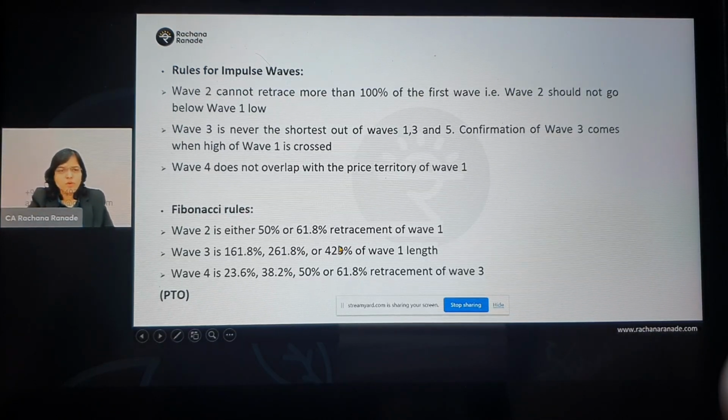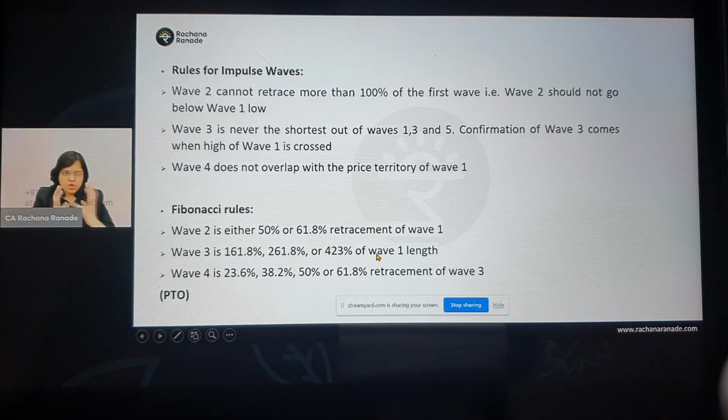Okay. So I hope wave 2 and wave 4 are very much clear. We are going to test all these rules again in our Bank Nifty example also, but I hope 2 and 4 are clear. Now we'll go to 3 and 5.